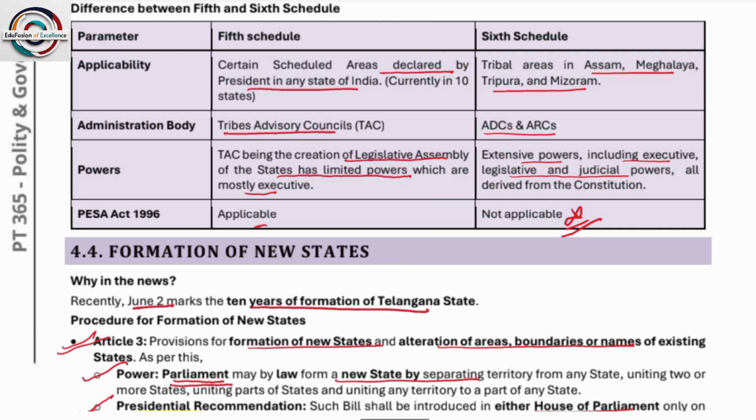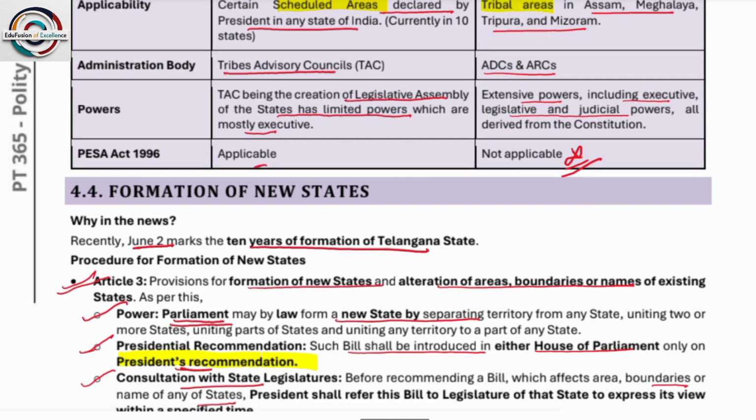Next, difference between the 5th and 6th schedule. Scheduled areas are declared by the President in any state of India, currently in 10 states, whereas tribal areas come under the 6th schedule. I earlier told you these are all scheduled areas, whereas these are all tribal areas. Next, the administrative body is the Tribes Advisory Council, whereas here it is autonomous: ADC and ARC, Autonomous District Council and Autonomous Regional Council.